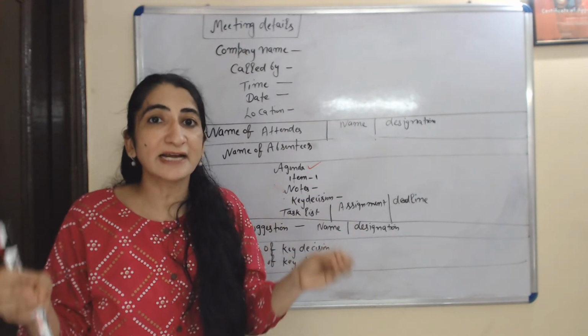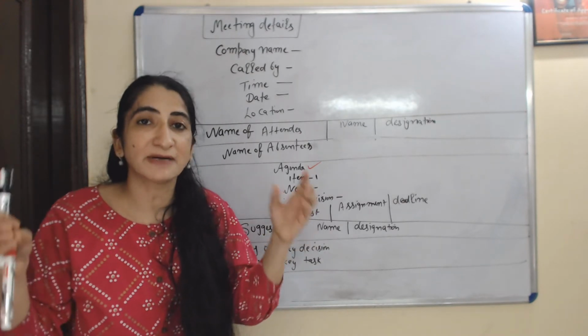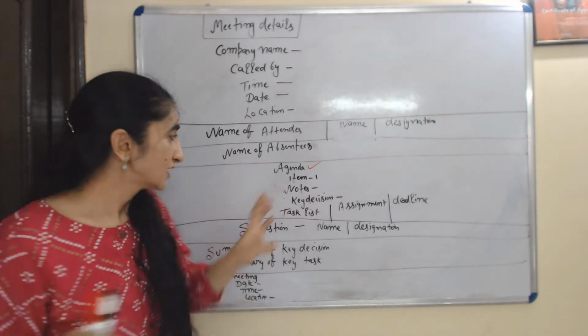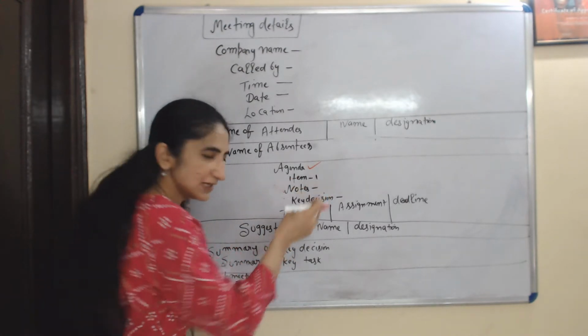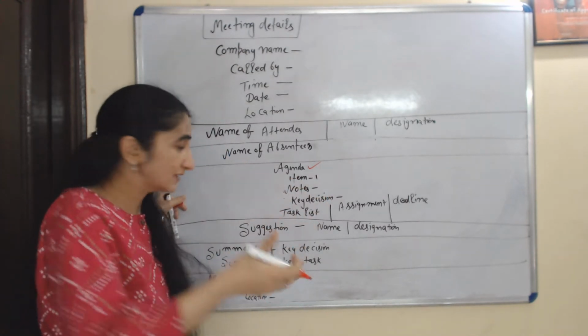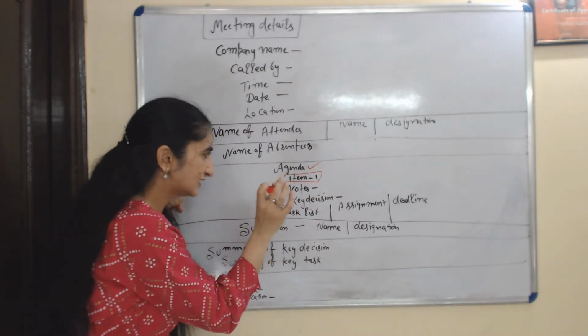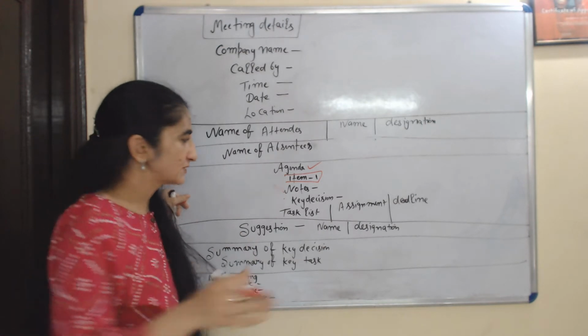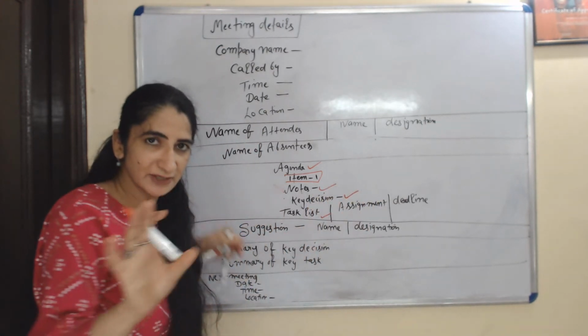There can be so many items in the agenda. For each agenda item you must have 3 columns. What are these 3 columns? For each agenda item you must have 3 columns: notes, key decision, task listed. Okay, I will make you understand.